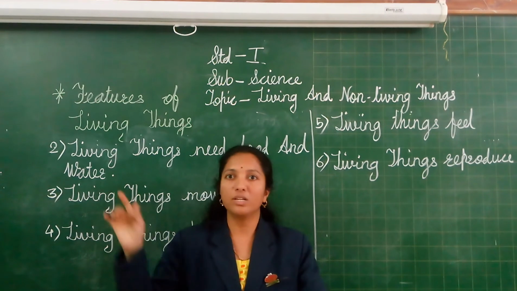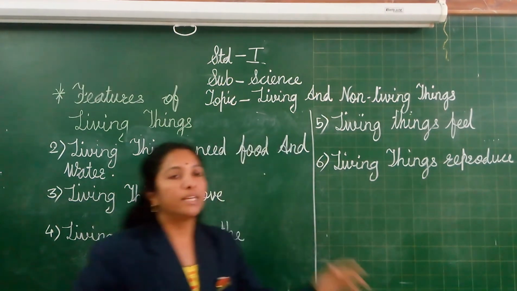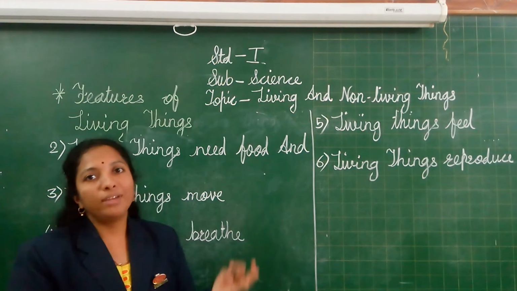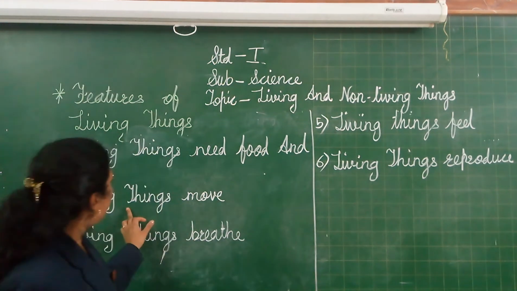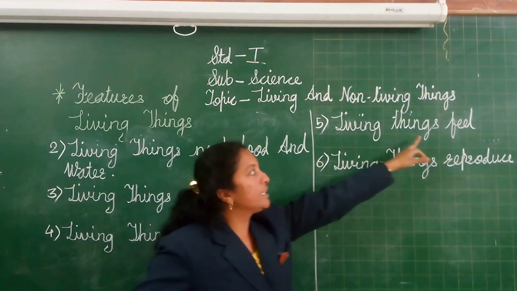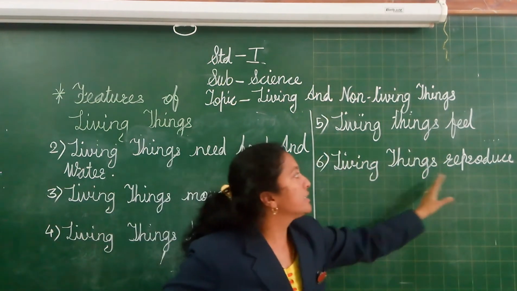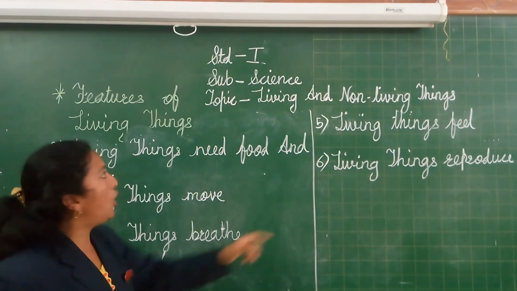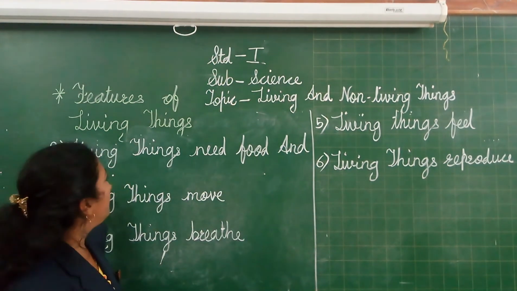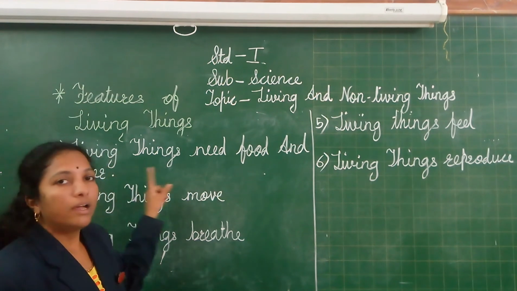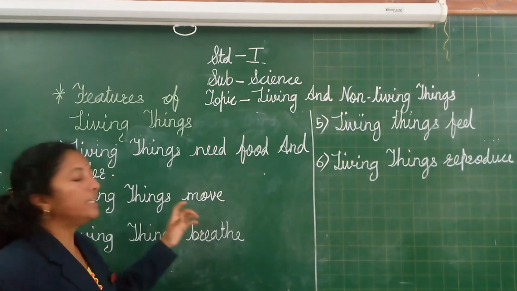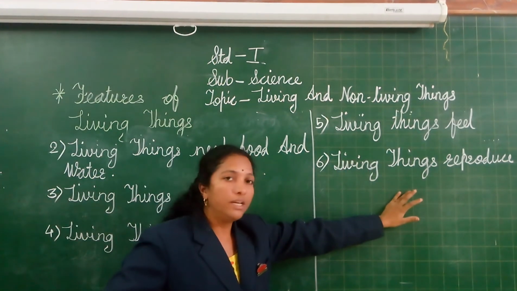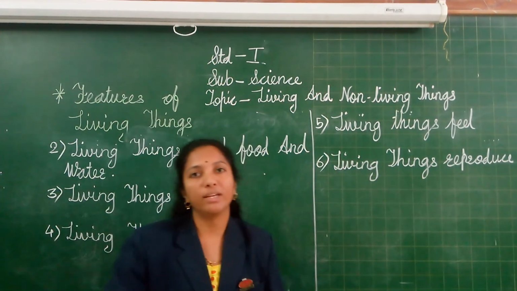Okay, all of you understood all the features? See here, I repeat that the living things can grow, living things can move, living things can breathe, living things can feel, and the living things can reproduce. But the non-living things don't follow all these things. The non-living things do not take food and water, they can't move, they can't breathe, they can't feel, and they can't reproduce. All of you understood living things and non-living things?